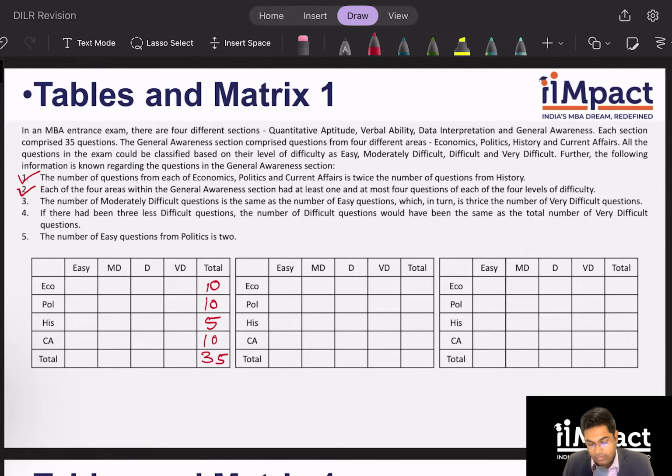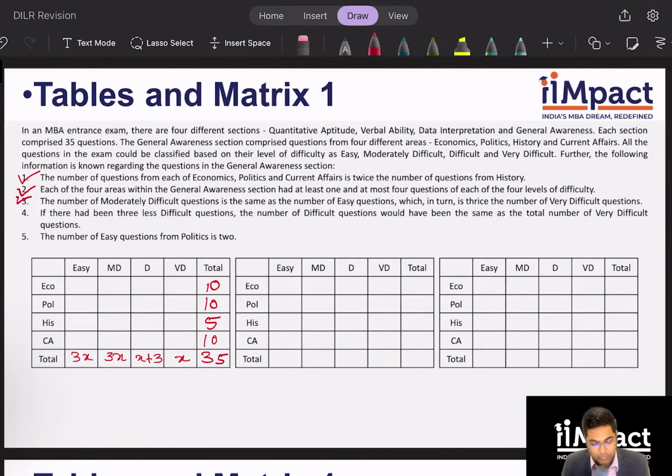Clue number 3. The number of moderately difficult questions is same as the number of easy questions, which in turn is thrice the number of very difficult questions. So if I take this as x, this becomes 3x, this becomes 3x. If there had been 3 less difficult questions, the number of difficult questions would have been the same as the total number of very difficult questions. So essentially this is x plus 3.